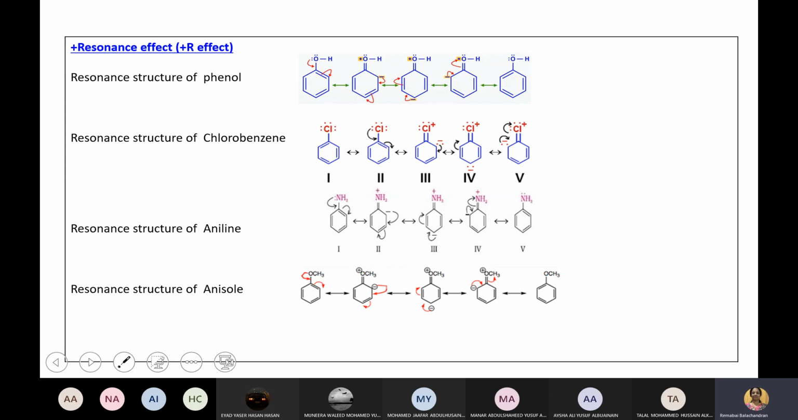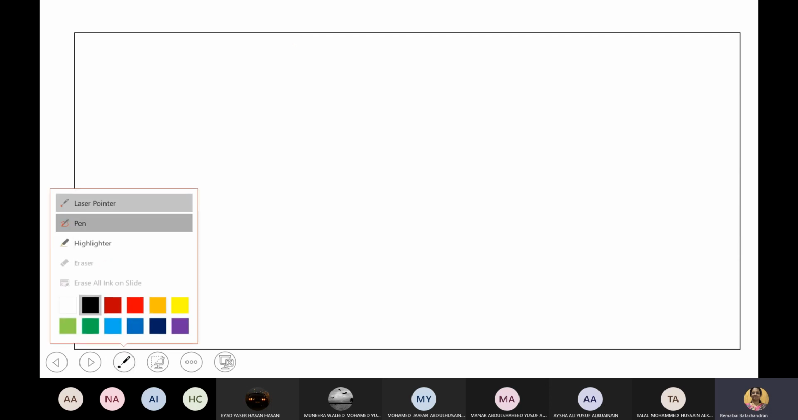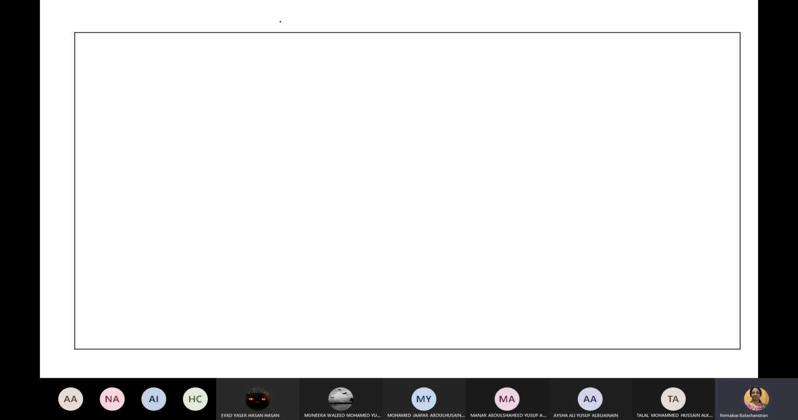Look, when you see the compound, it's very important to know what type of resonance it is. Actually, resonance is of two types: one is plus resonance, the other one is minus resonance. One is plus R, the other is minus R. I'll tell you the meaning of plus and minus. See, listen, I have chlorobenzene.